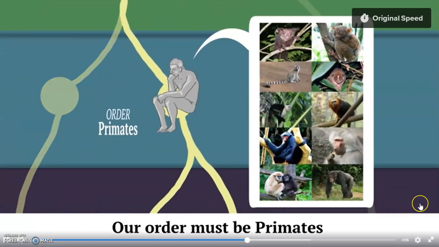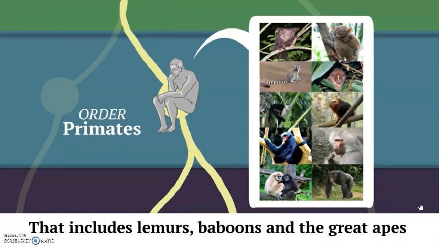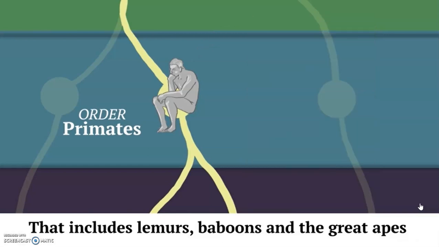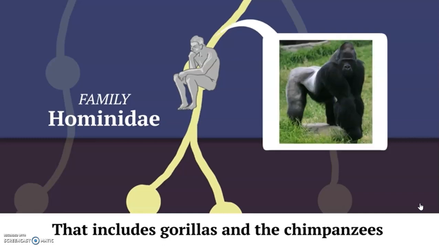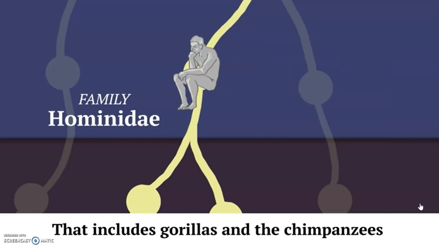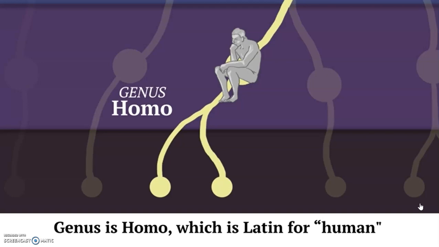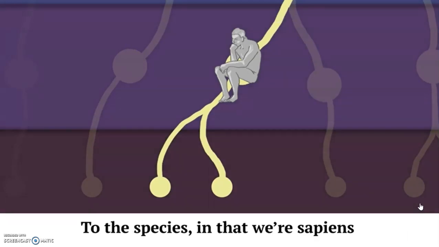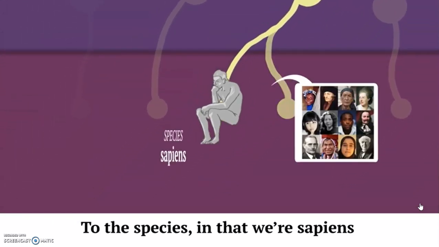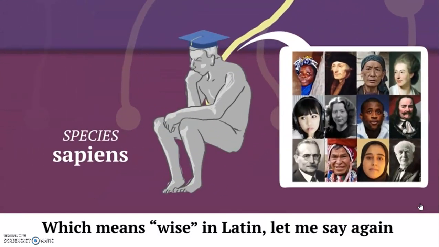Our order must be primates, that includes lemurs, baboons, and the great apes. Our family is hominidae, that includes gorillas and the chimpanzees. Genus is Homo, which is Latin for human, but it includes Lucy too. Now we're zooming to the species, in that we're sapiens, which means wise in Latin.